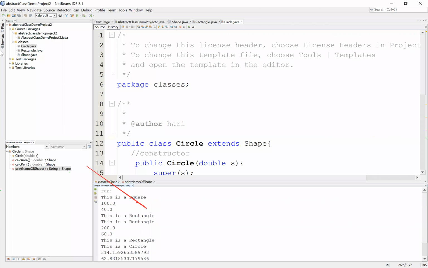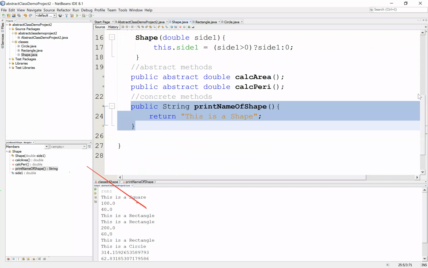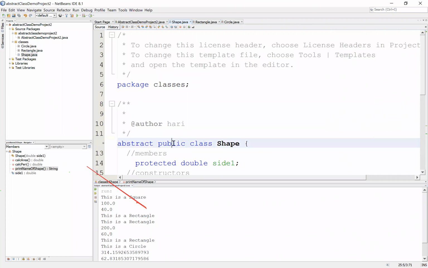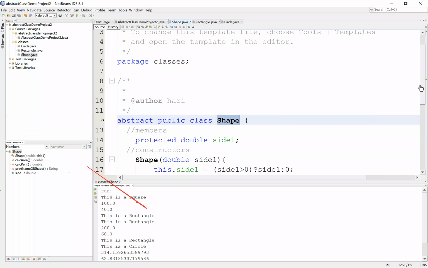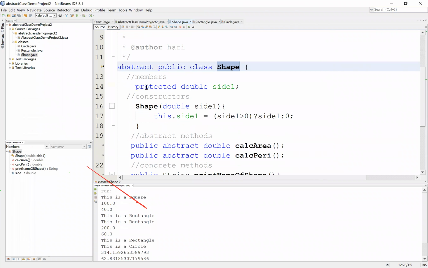So now let's look at some key takeaways from all these classes. Let's start with the shape class. So we called the shape class to be abstract, and we had to make this public, though we started off this as a default class. Why do we need to make this public? That's because this class has to be accessed outside this package. Now, if this class has one member, it is sufficient to keep this protected. That's because I'm not accessing this member outside this class.